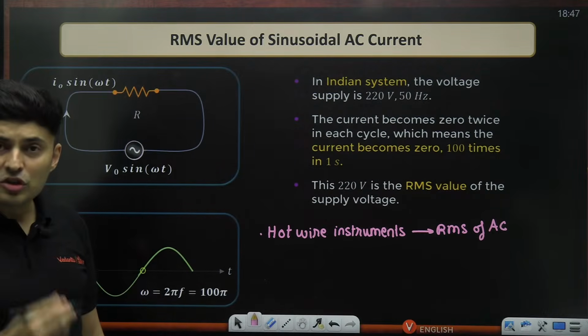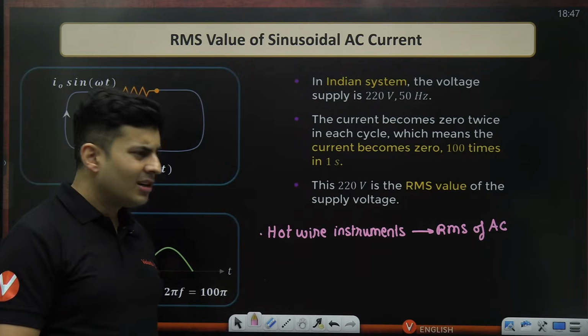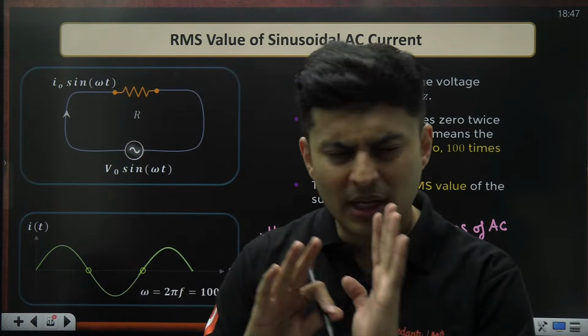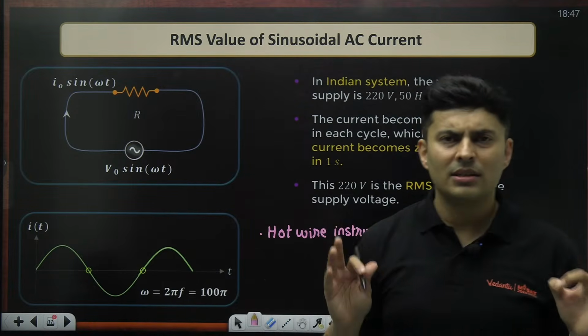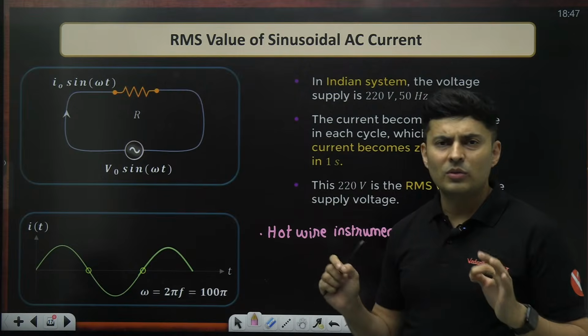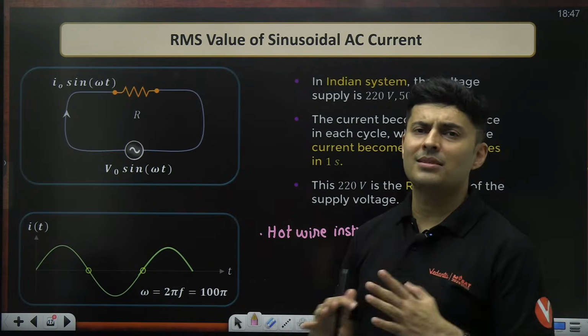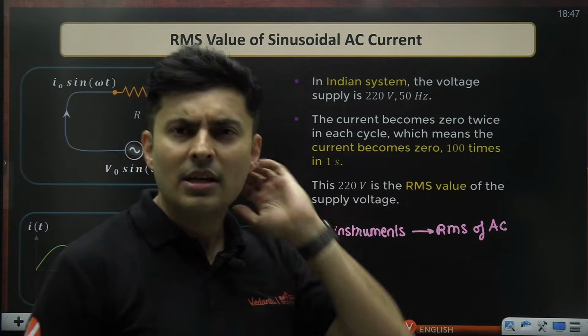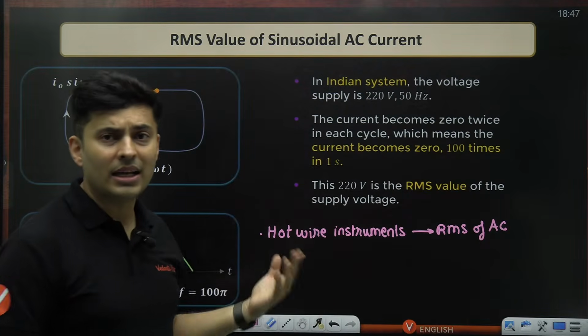This is the instrument you will generally use for measuring most currents or voltages. You don't need the working principle, but this is the device used to measure currents or voltages for most of the electrical appliances around your house. So keep this in mind: hot wire instruments measure AC current or AC voltage.